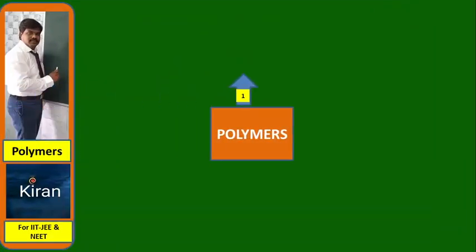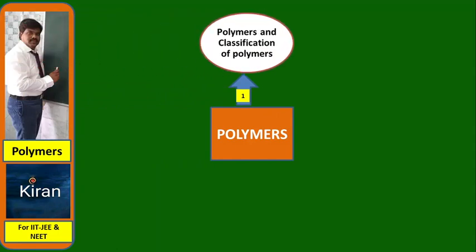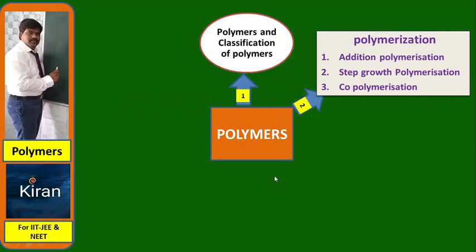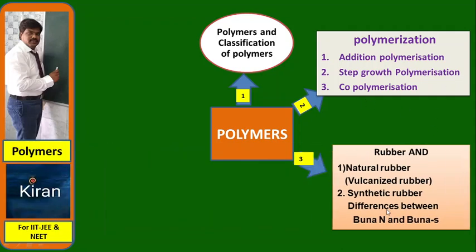Under this chapter, we are going to learn about 5 different topics. Number 1 is polymers and classification of polymers, and preparation of polymers through the polymerization method. We have 3 different polymerizations: addition polymerization, step growth polymerization, and copolymerization.